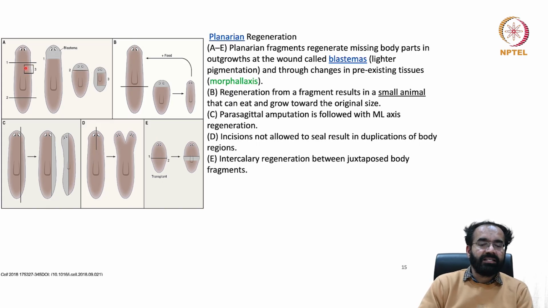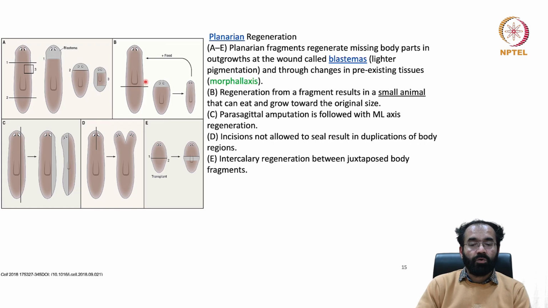But the most interesting thing is this third piece, where a small piece is taken. And you can see here from the small piece, it got head and left side of the body and also the bottom. So this is something very interesting. And you can see what is mentioned, blastema here, that is the disorganized tissue that is formed immediately. And it's panel B, regeneration from a fragment that results in a small animal that can eat but grow towards the original size. You can see a small fragment gave rise to a miniature organism, and a big fragment also gave rise to a miniature organism. Eventually both of them will give rise to a proper organism.